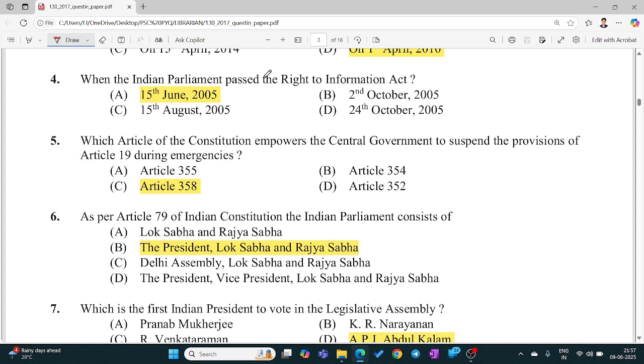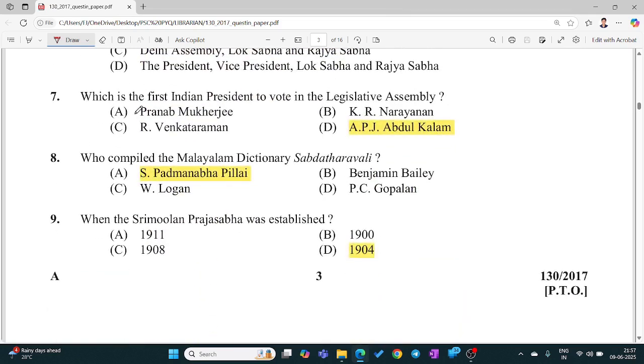When did the Indian Parliament pass the Right to Information Act? 15th June 2005. Which article of the Constitution empowers the central government to suspend the provisions of Article 19 during emergencies? Article 358. As per Article 79 of the Indian Constitution, the Indian Parliament consists of the President, Lok Sabha, and Rajya Sabha. Which is the first Indian president to vote in the Legislative Assembly?